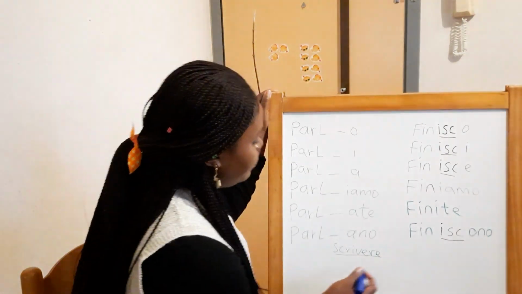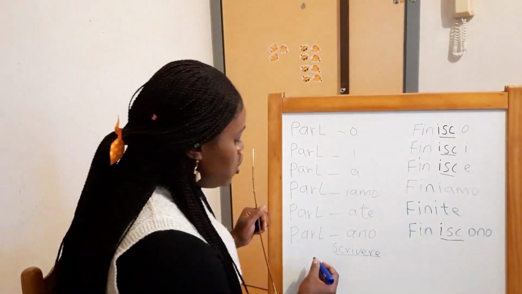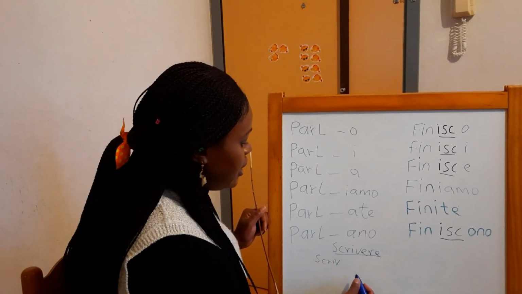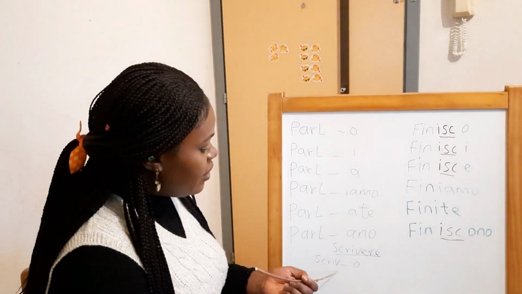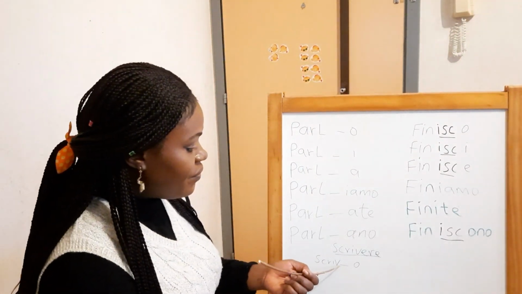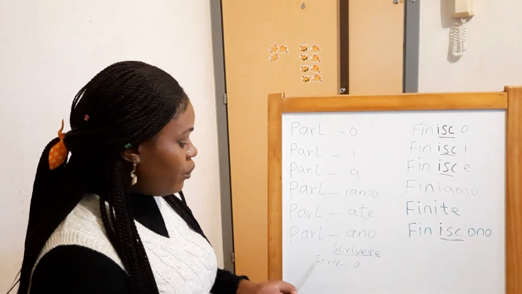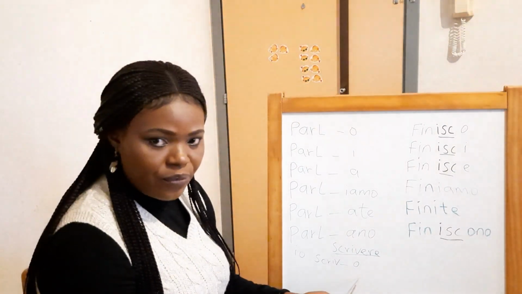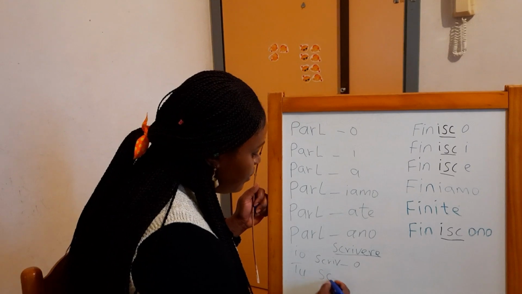This scrivere now, if you want to state it like this: io scrivo. I remove the ere and put o.